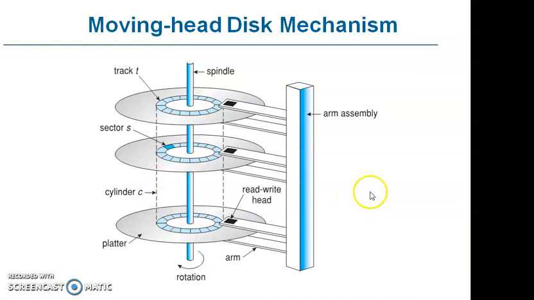During the read operation, if you want to read the data from a particular platter, first we have to move the read-write head from one cylinder to another cylinder. This is linear movement, that is movement in the straight direction, and afterwards the platter will rotate below this read-write head. This is called rotational delay.